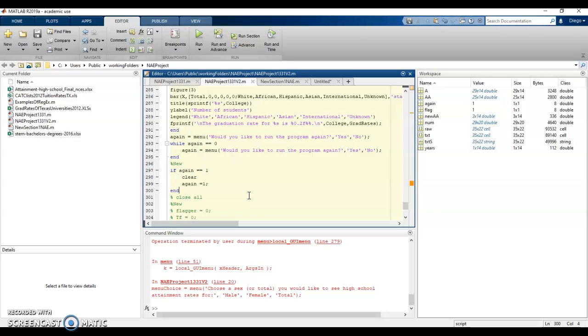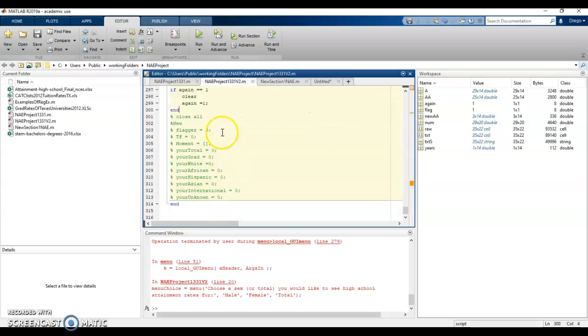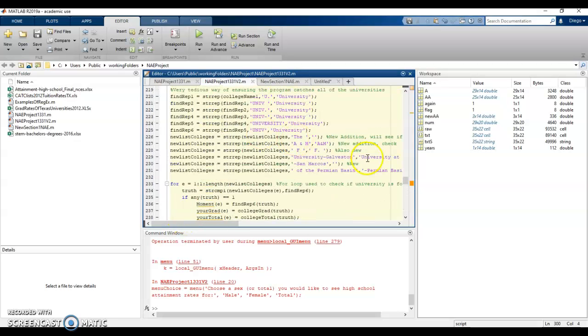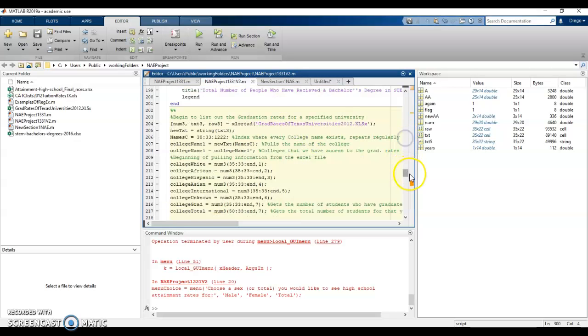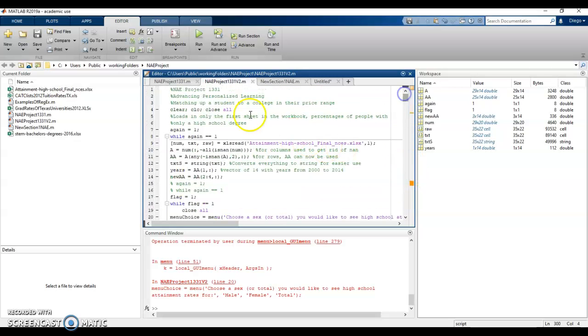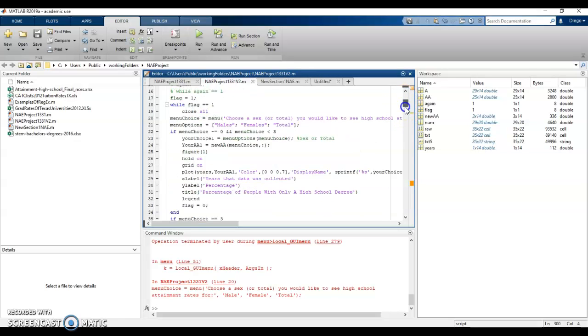If again is equal to 1, again being the menu choice where they start the whole program again, it's going to clear it, and then it's going to assign again equal to 1. It's going to hit this, and then it's going to go right back up. I don't want to see all that. Get that out of my face. It's going to go right back up here, because n equals 1, and it's going to redo everything. Right? So it's going to redo every single thing that we have done in the program.